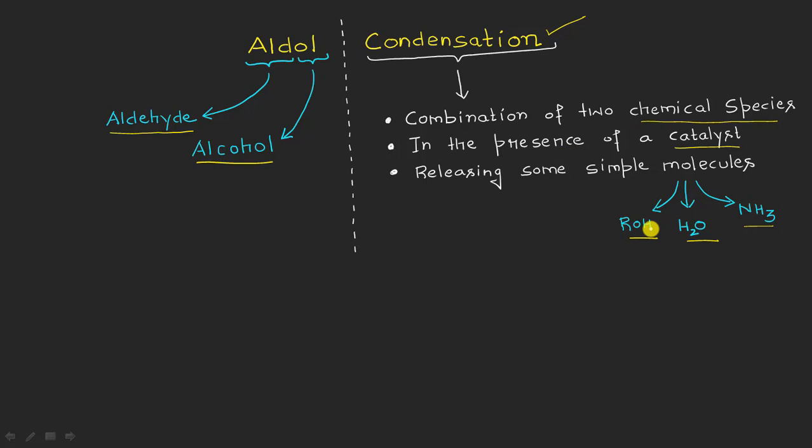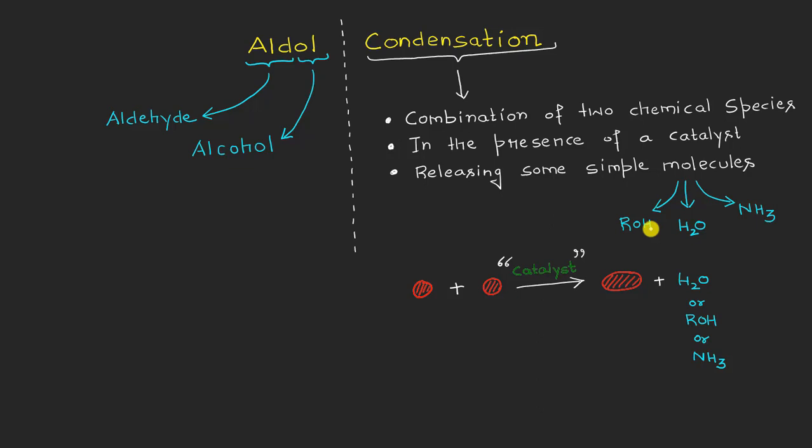Okay, so I have tried here to represent a condensation reaction. You can see here this is the first reactant molecule, and this one here is the second reactant molecule in the presence of a catalyst. These two reactant molecules are combining, resulting in the formation of some suitable product here. And in doing so, it is also releasing some simple molecules, which may be either a molecule of water, alcohol, or ammonia. But specifically talking, as far as the aldol condensation is concerned, the simple molecule which will be going out of the reaction is water in this case.